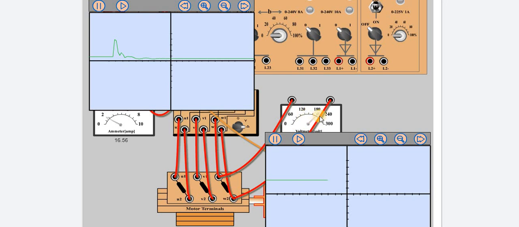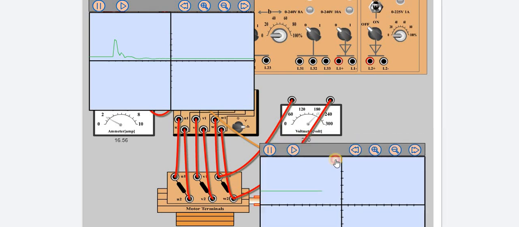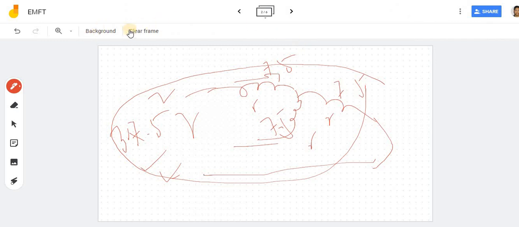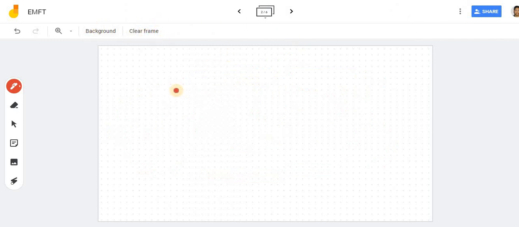So how much voltage is there? There was 120 something, but here 180 above. How much potential? Those 220. 220 means how much? 127 times root 3. How much? 220. It's near to 220 volt. Okay, these things are happening.